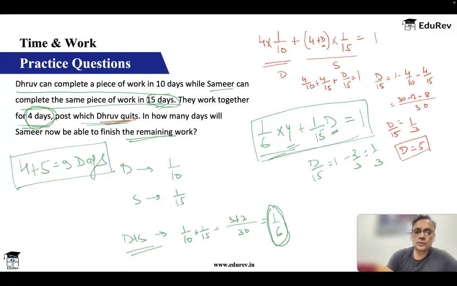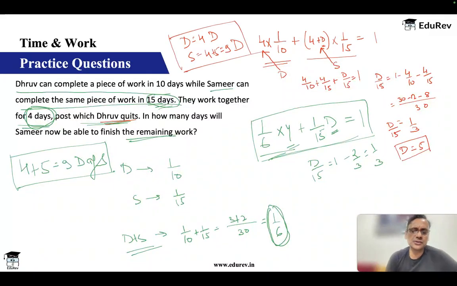Okay, so Dhruv has worked for 4 days. Samir has worked for 4 plus D, and D is 5. That means 9 days. So Dhruv has worked for 4 days and Samir has worked for 4 plus 5, 9 days, which is what we got from the previous solution as well. So solution wise it is the same, but I'm just giving you one more approach to solve this question. Okay, fine. Let's move on to the next question.